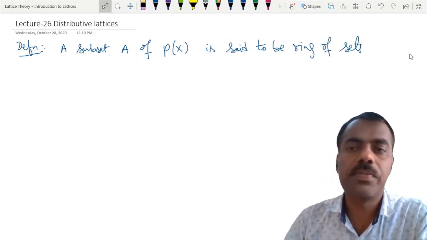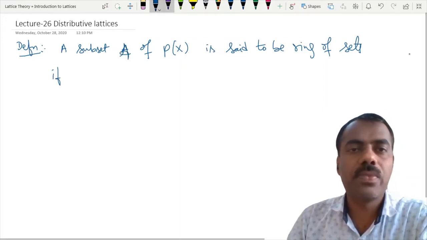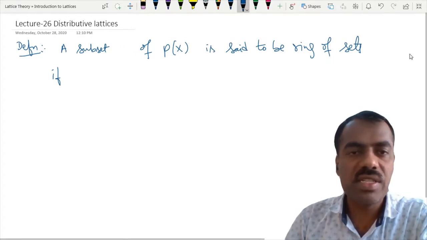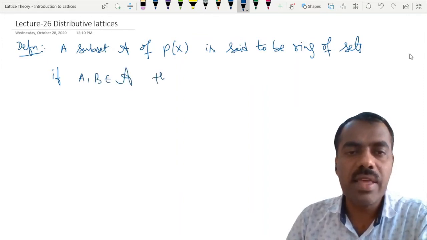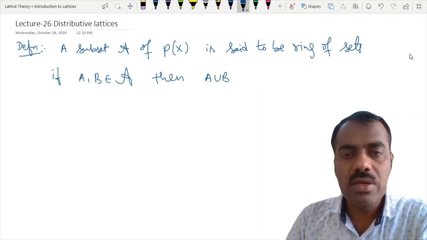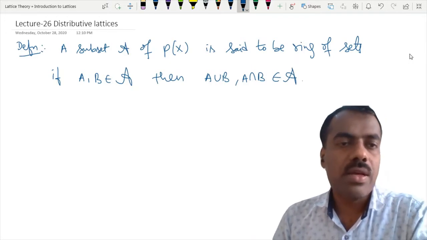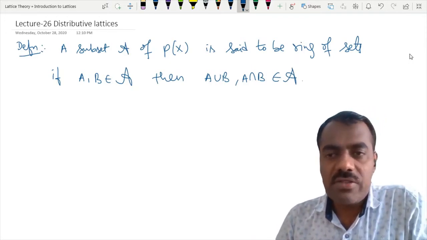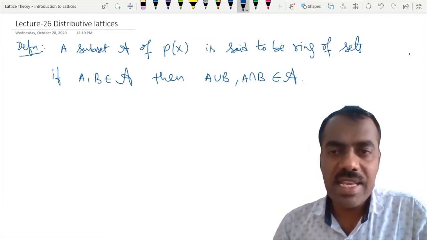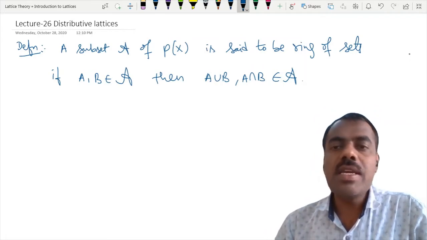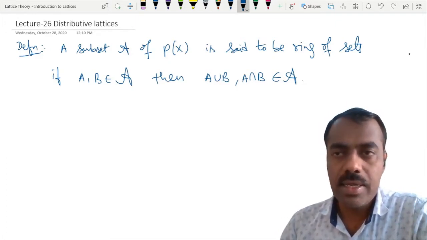Ring of sets, if we will call it this, something like script A. Okay, so we will use the notation script A. Whenever A, B belong to script A, then A union B and A intersection B both should belong to script A, right? So what is the definition of ring of sets? It is a subset containing some sets, and it is said to be a ring of sets if it is closed with respect to union and intersection. Is the definition clear?